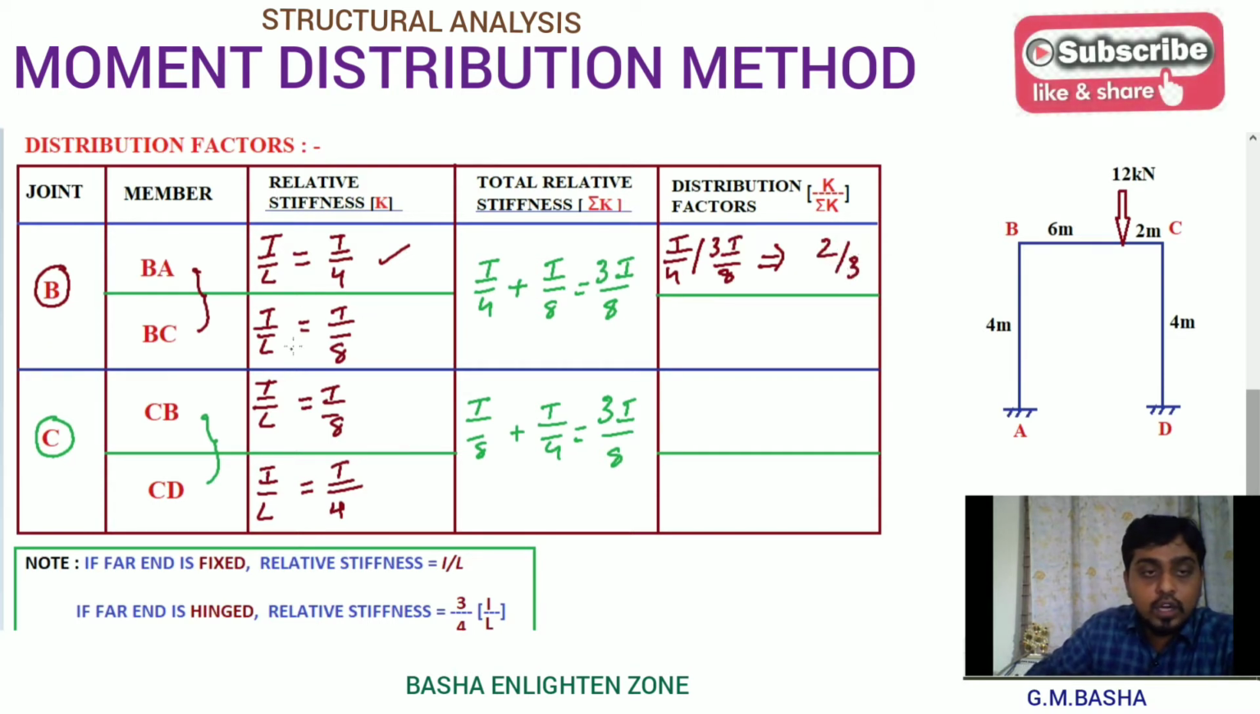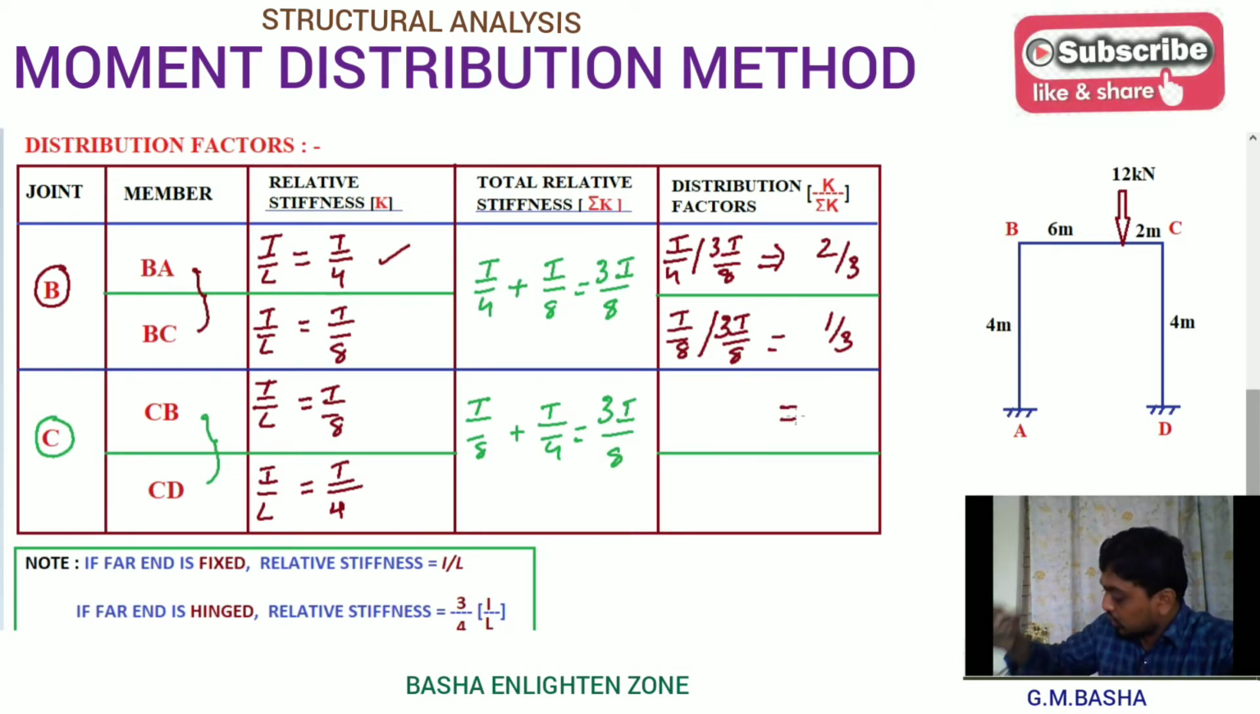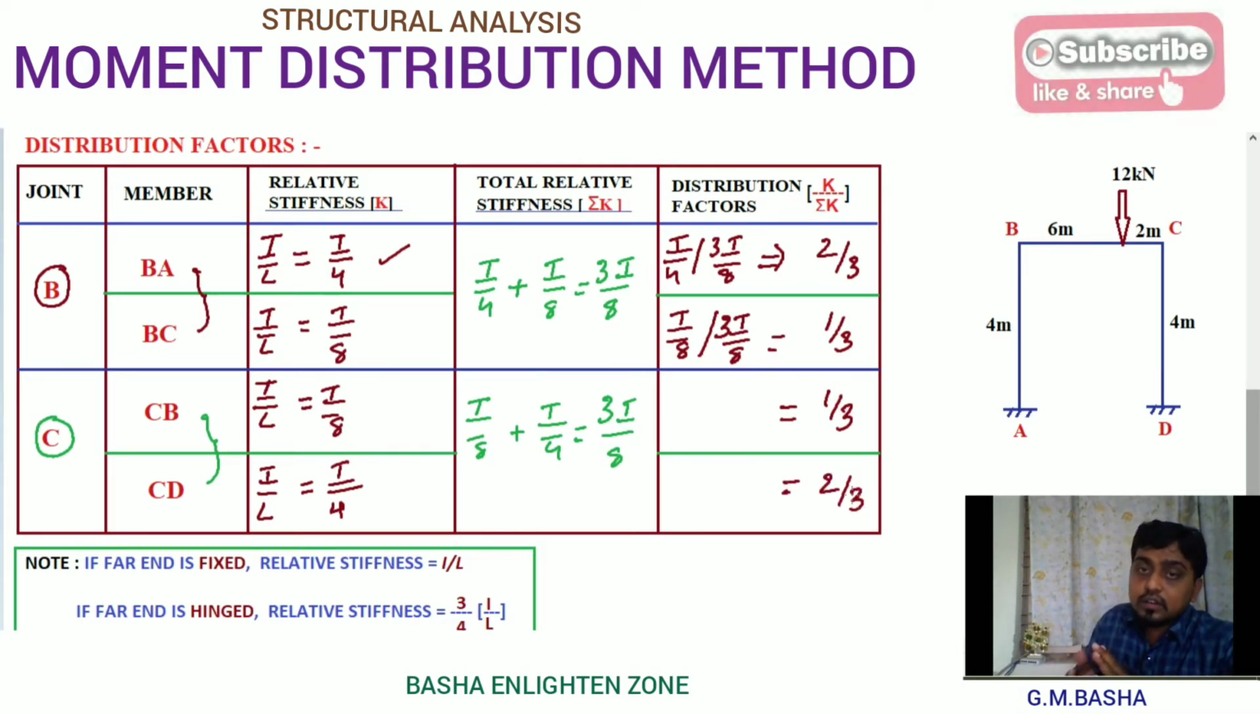In the same way, if I want the BC distribution factor, I am taking the k value as I by 8. Again, the sum of the relative stiffness value will be equal to 3I by 8. If you simplify this one, you will get directly 1 by 3. So you please simplify all these things by using your calculators. Similarly, you can take the k value as I by 8 and sigma k value as 3I by 8, k by sigma k. Therefore, you will get here 1 by 3 and 2 by 3 for this one. Okay, this is the procedure for finding the distribution factors. Then our next step is to go for the moment distribution table.